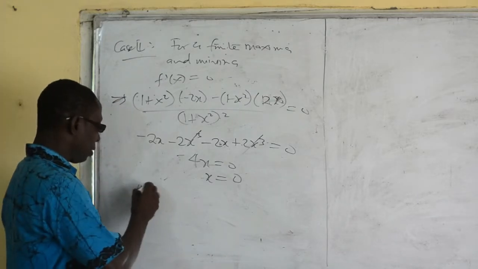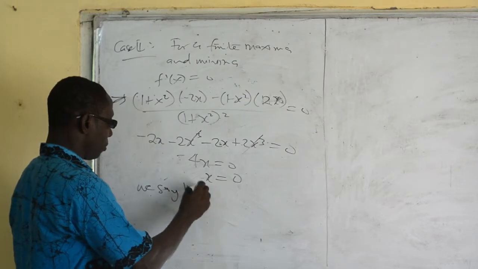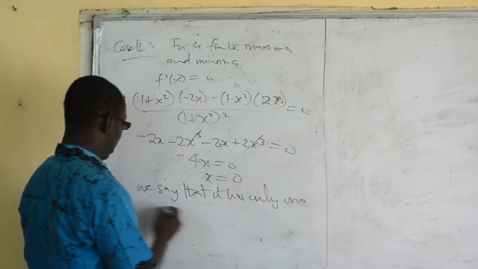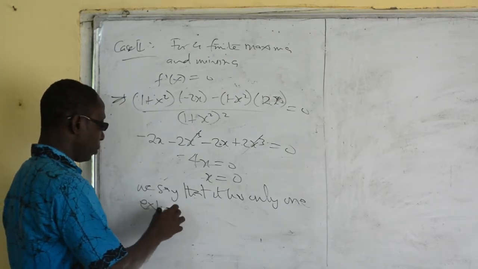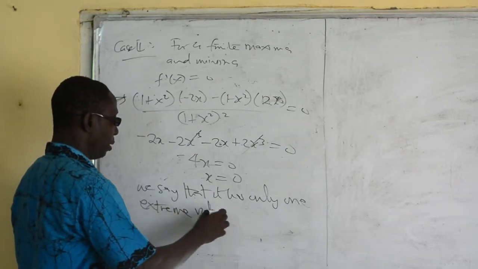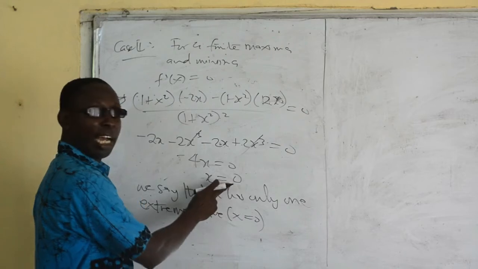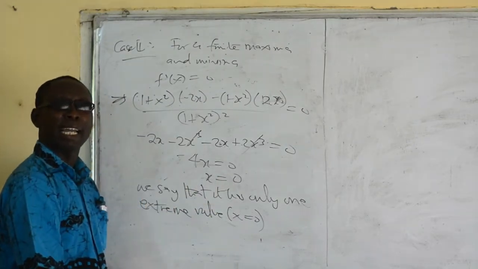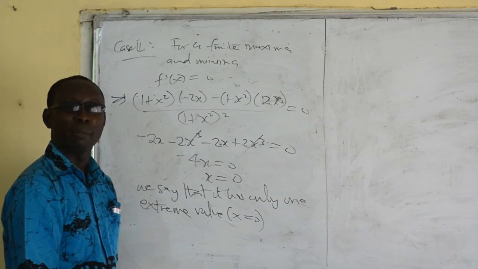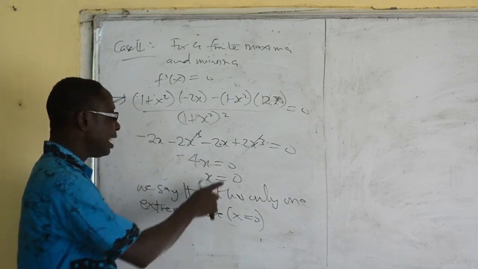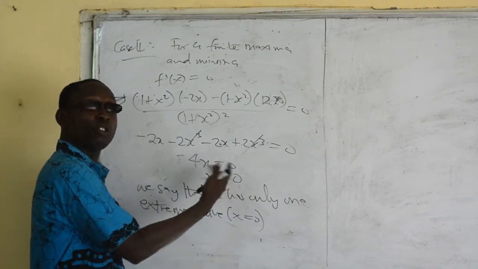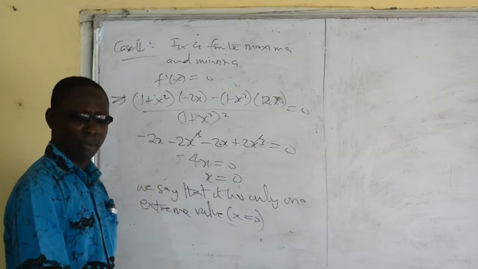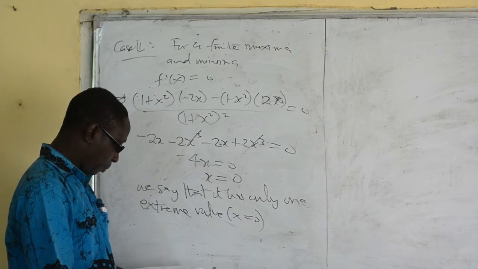we say that it has only one extreme value. You know, x is equal to 0 is an extreme, a maximum value. Okay, and you say it must have a finite number of maxima and minima, or extreme values. In other words, the number of x answers is supposed to be countable, supposed to be finite. You shouldn't have a lot of x values that are uncountable. Okay.